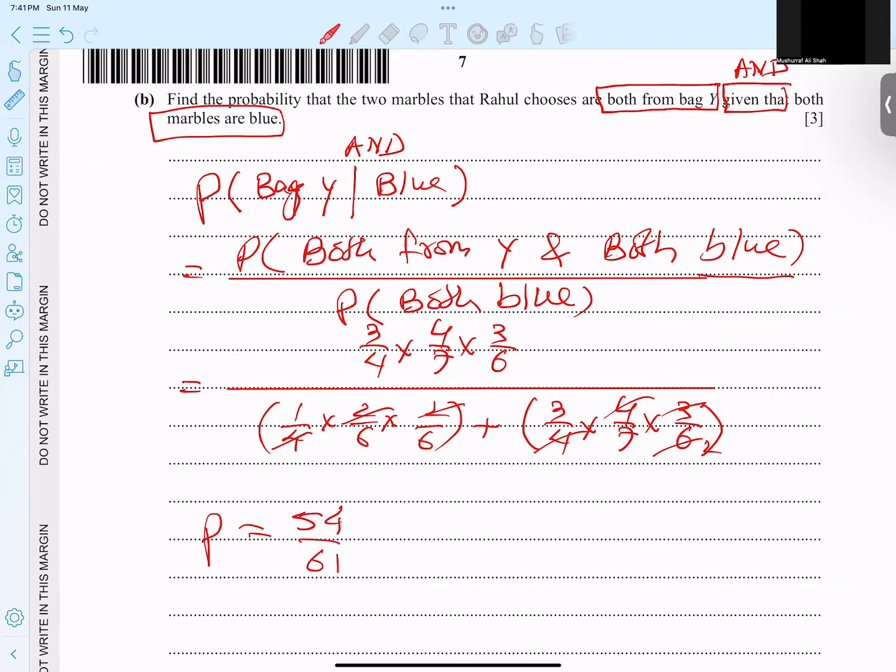So 7 4s are 28, and 3 2, so 1 over 36, and let me recheck: 4 4 cancel. So 3 2 2 7 14. So 2 over 3 is correct. So there we got the right answer. Alhamdulillah Rabbil Alameen. The question is complete.